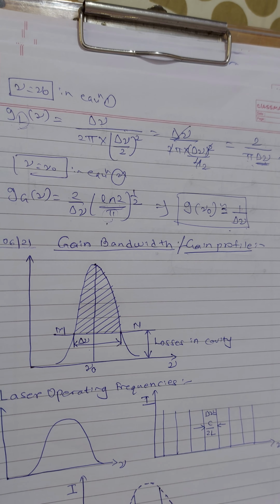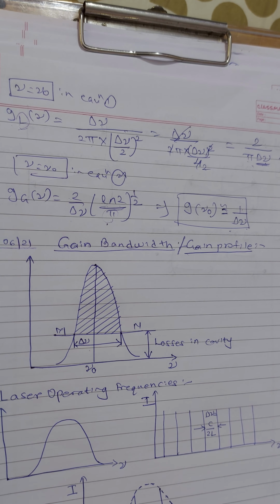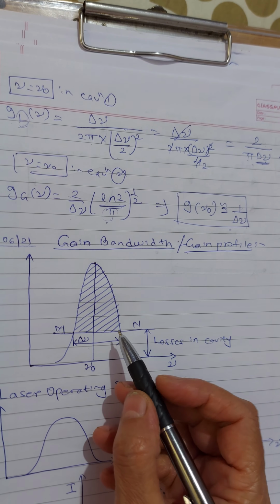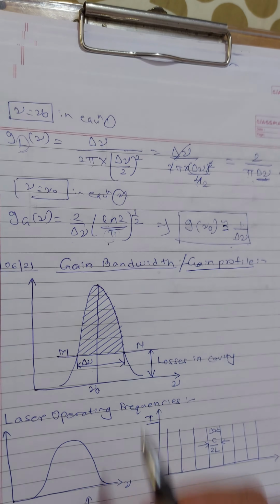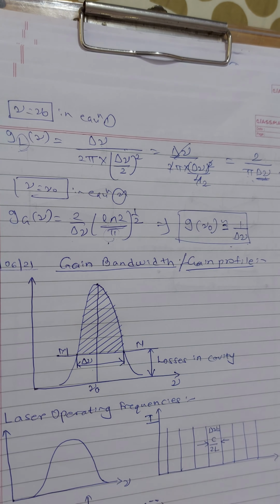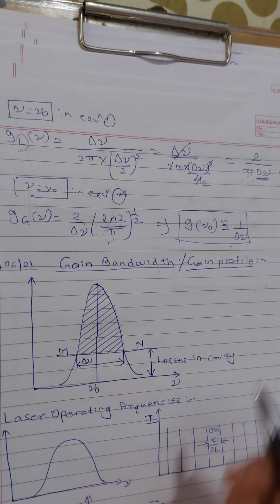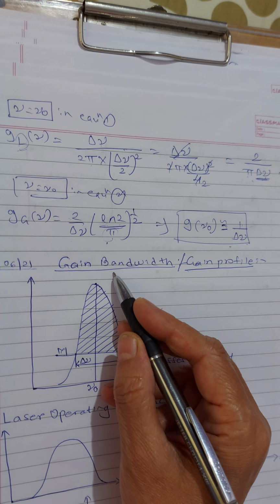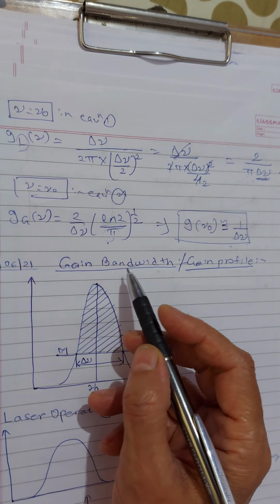Now, the limited range of frequencies over which stimulated emission can provide sufficient gain is called the emission line width or the gain bandwidth.